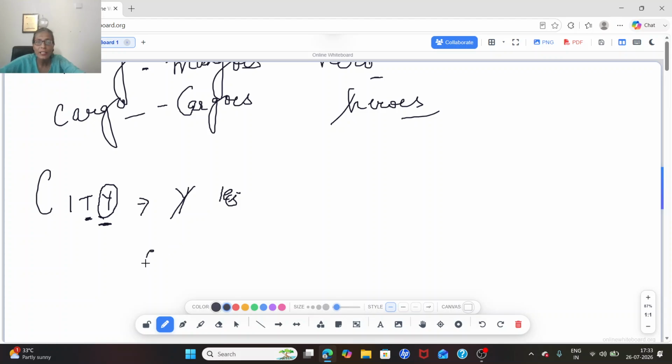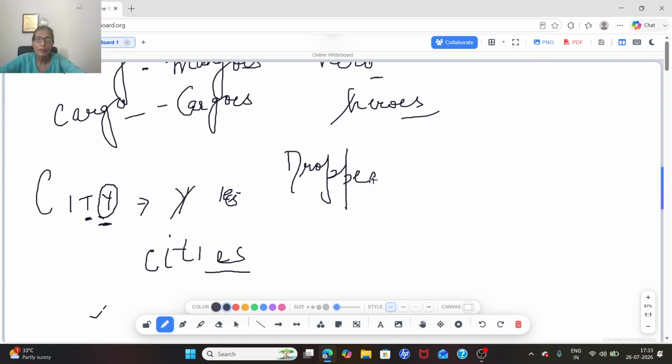So how will we write it? CITIES, C-I-T-I-E-S. Cities. What did I do? I just observed the Y. I dropped the Y, and what did I add? I added IES.